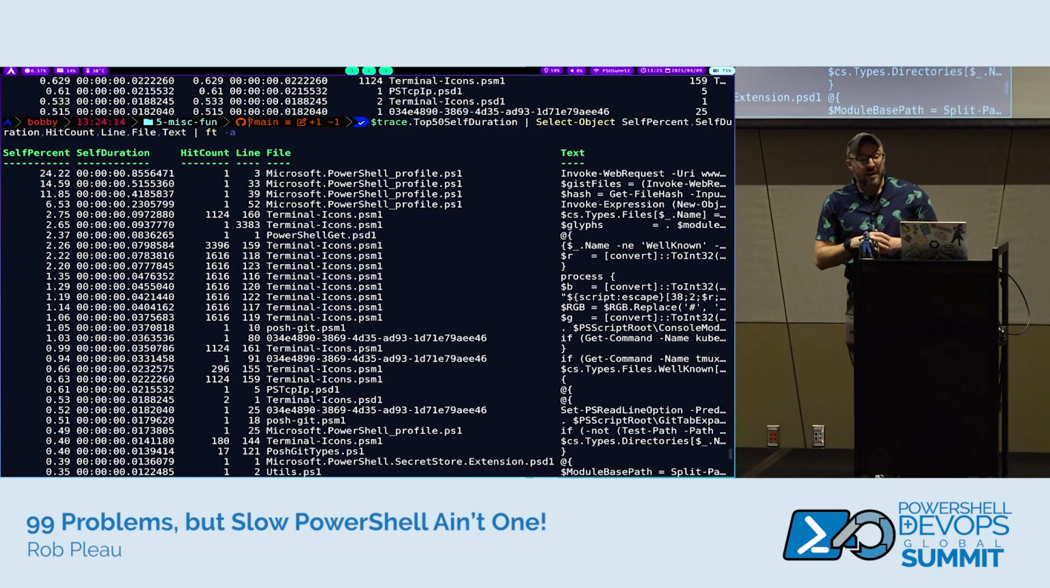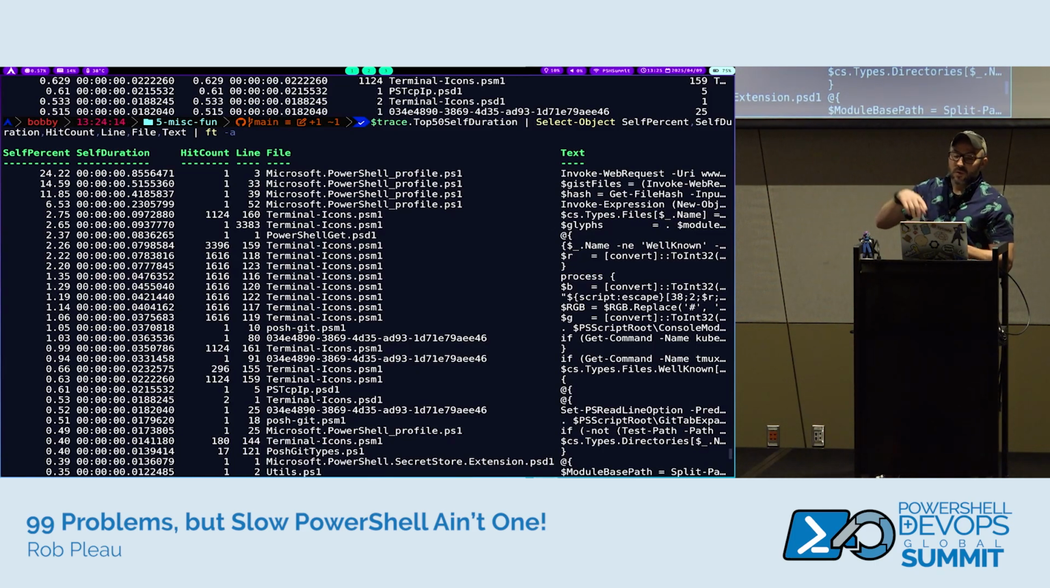That fourth one down is the Invoke-Expression. I think that's doing something for Oh My Posh. And the only one that's not a web-related call is the third one, where I'm getting a Get-FileHash. And that's the case where I'm like, okay, that one's a little bit more inside of my control. That might be a place where I want to start optimizing.